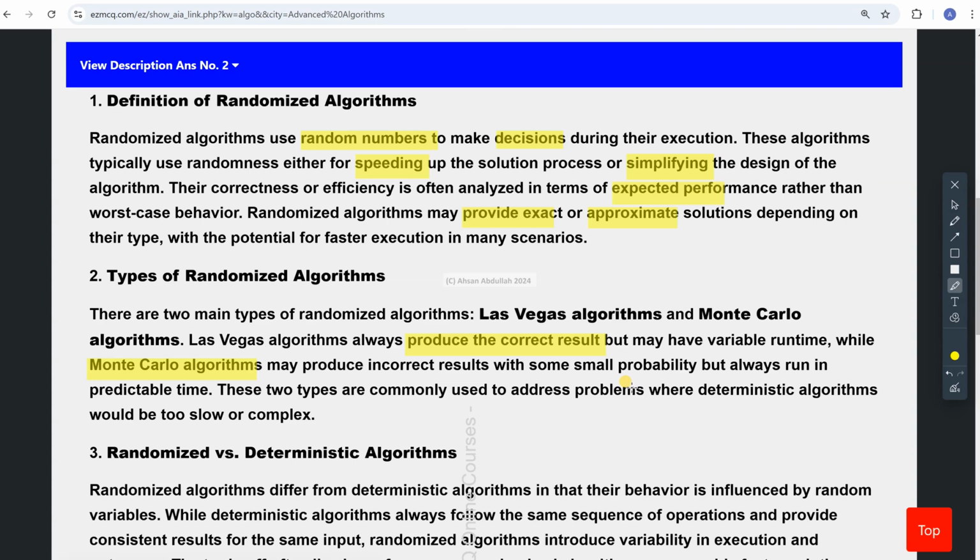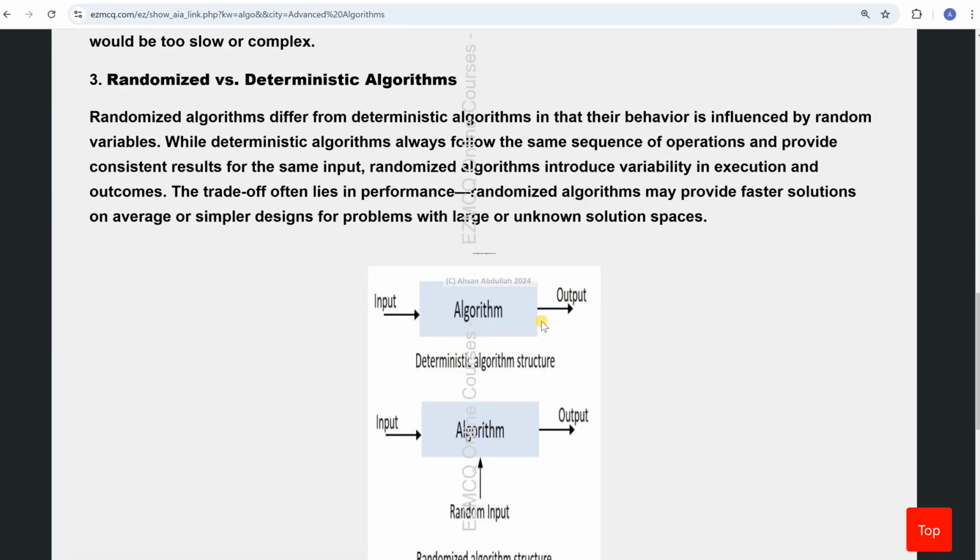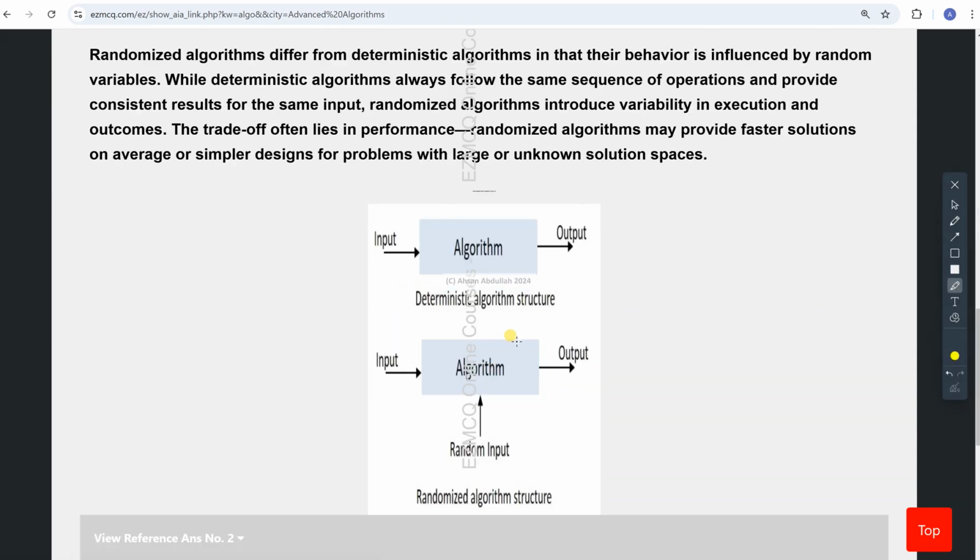So basically, these two types are commonly used when the deterministic algorithms are too slow or too complex. Remember, these are not heuristics. So how do we compare randomized algorithms with deterministic algorithms? That is very clearly shown in this diagram. In a deterministic algorithm, we have an input, the algorithm, and the output. That is true for a randomized algorithm also, but there is a random input also. The random number is also here. Because of this randomness, they provide faster solutions, and of course they work with large or unknown solution spaces also.